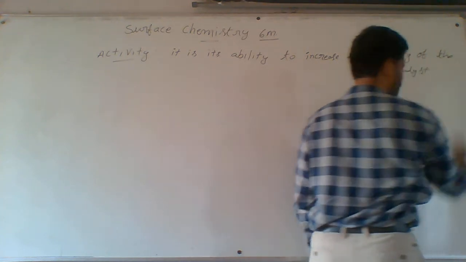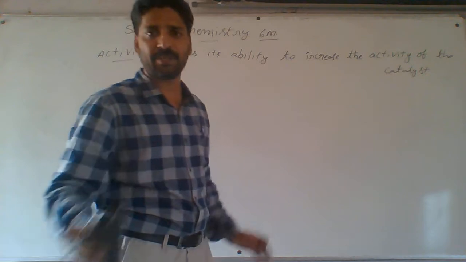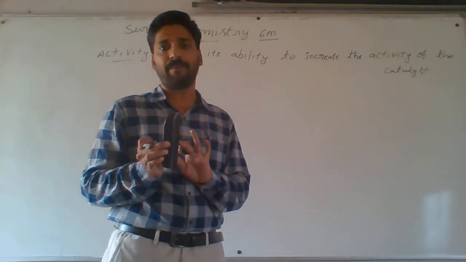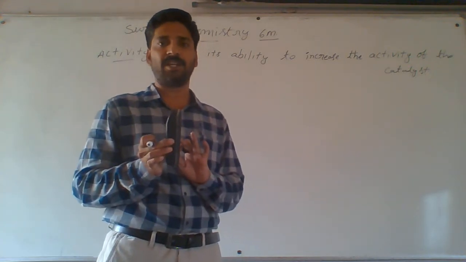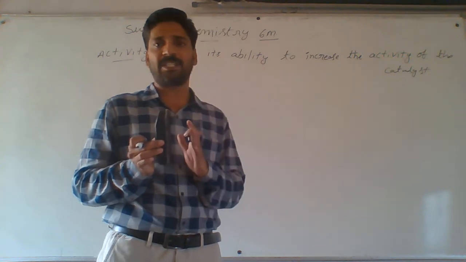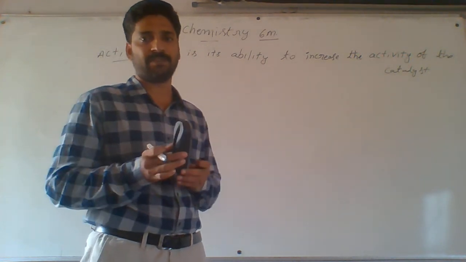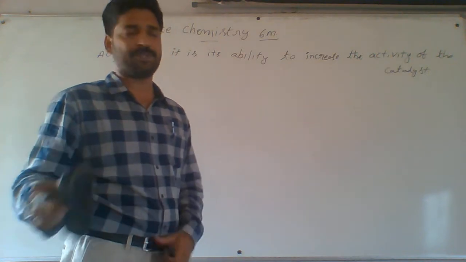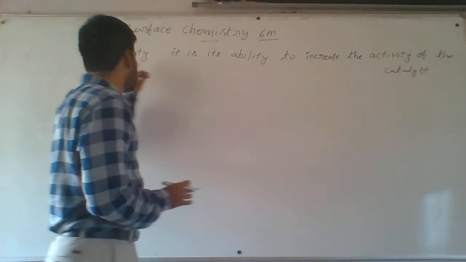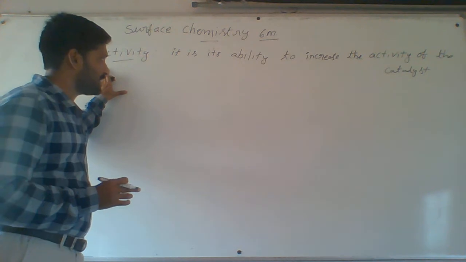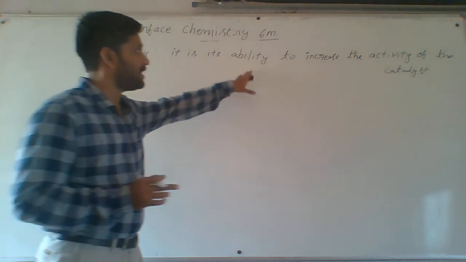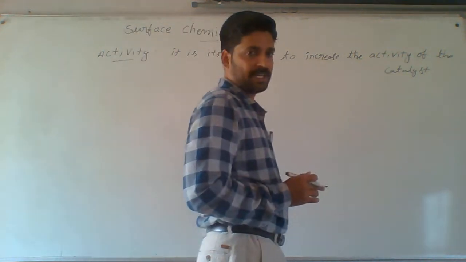Generally, chemisorption takes place, meaning adsorbent and adsorbate both have strong chemical bonds. Further, there is no space for the next chemisorption, because the particles are immobilized. Then what is the definition? The activity of the catalyst is its ability to increase the rate of reaction.